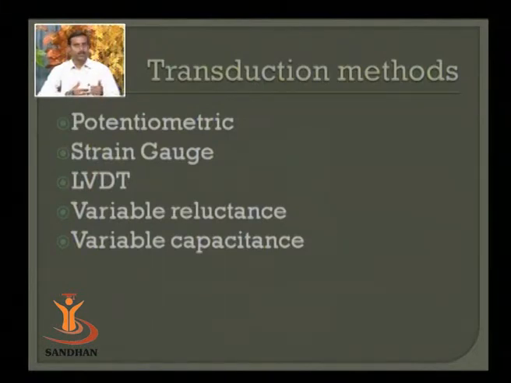So different transduction methods can be utilized in order to convert whatever is the displacement due to pressure into an electrical quantity. Ultimately what you will be having at the final point is an electrical quantity output, maybe electrical voltage, maybe electrical current, either AC or DC according to the requirement.